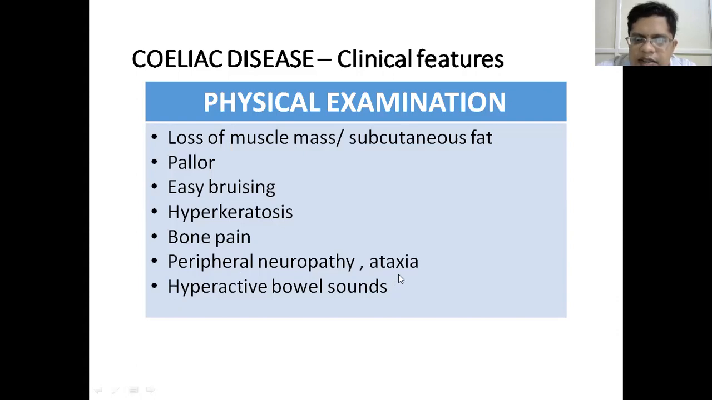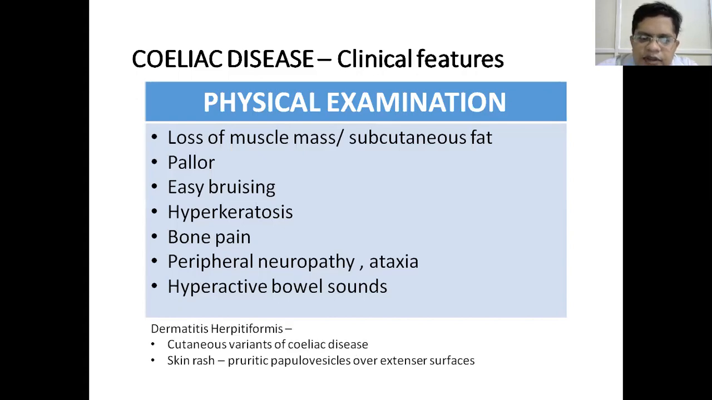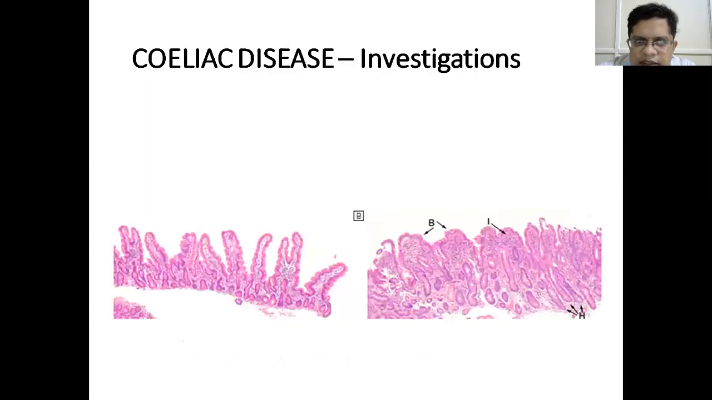Peripheral neuropathy and ataxia may occur due to defective absorption of the lipids or defective absorption of vitamin E, which is essential for neurological function. Similarly, if the patient has diarrhea, he may have hyperactive bowel sounds. Sometimes cutaneous manifestations are also present, which is called dermatitis herpetiformis. It is a cutaneous variant of celiac disease. In this disease, you have skin rash characterized by pruritic papillovesicles, mostly seen on the extensor surface of the upper limb and the lower limb, as well as trunk. So these are the clinical manifestations of celiac disease.